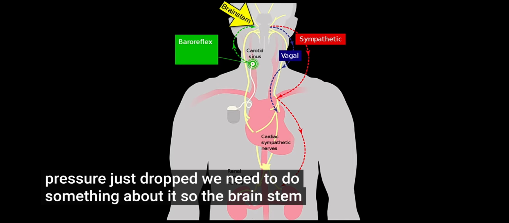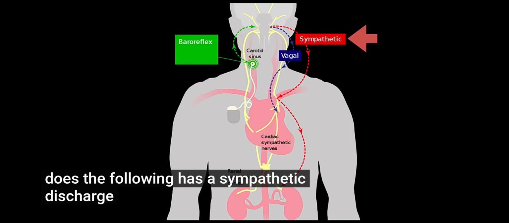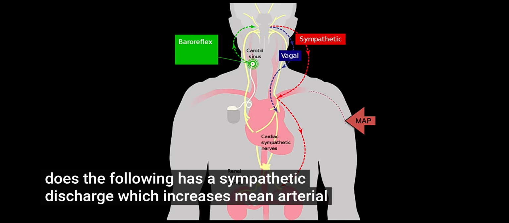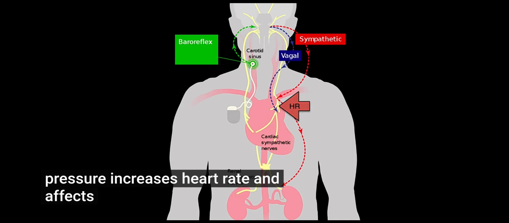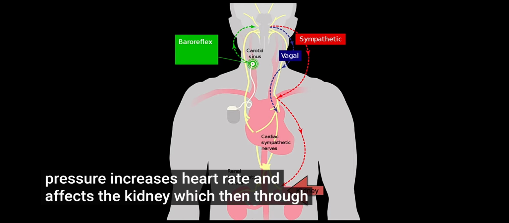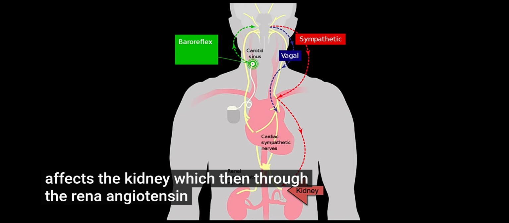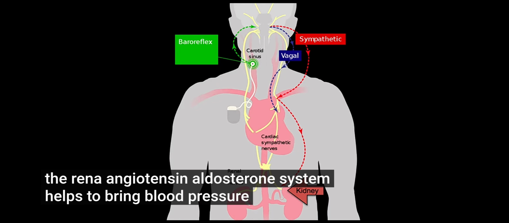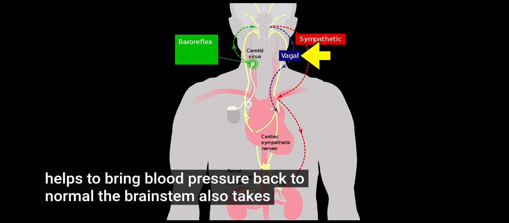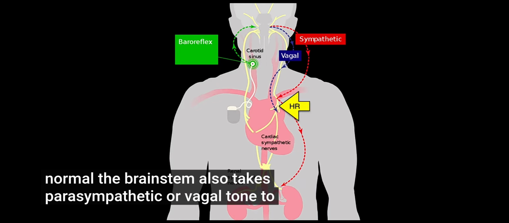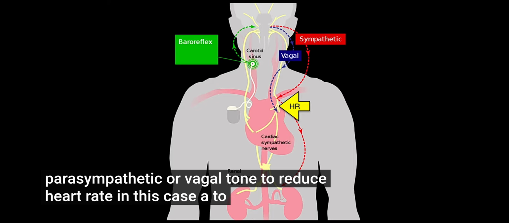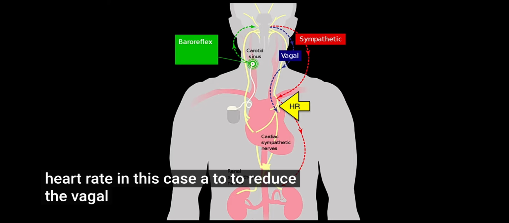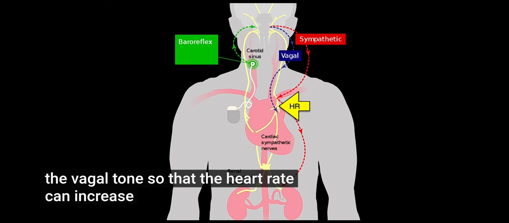So the brainstem does the following. It has a sympathetic discharge, which increases mean arterial pressure, increases heart rate, and affects the kidney, which then through the renin, angiotensin, aldosterone system helps to bring blood pressure back to normal. The brainstem also takes parasympathetic or vagal tone, in this case to reduce the vagal tone so that the heart rate can increase.